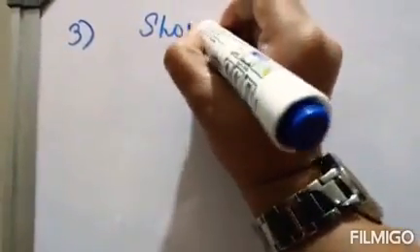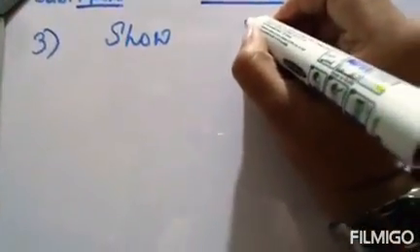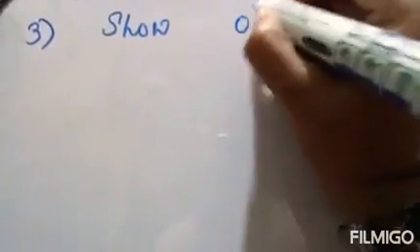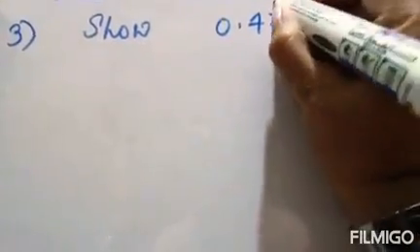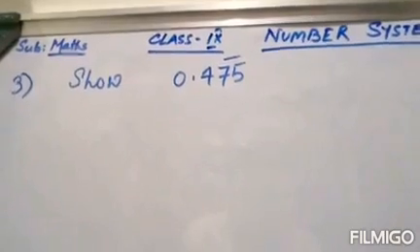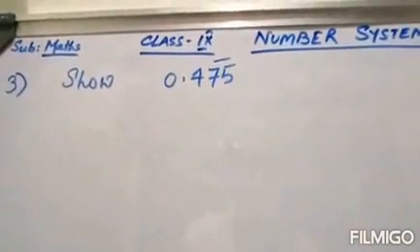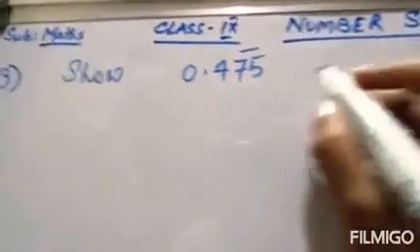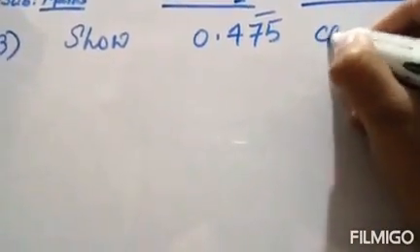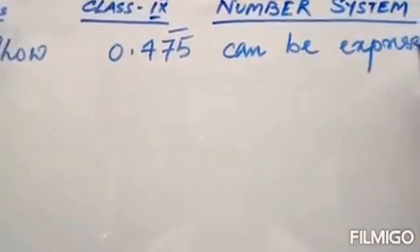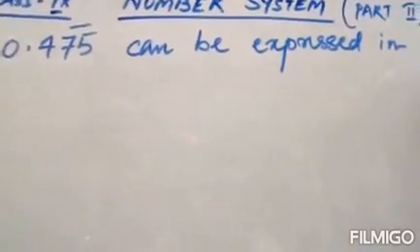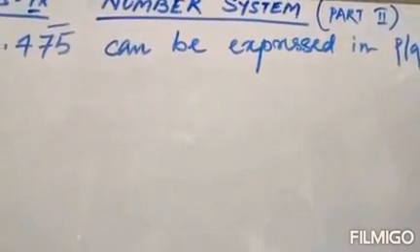Now next, let us see another type of problem. Show that a number 0.475, where the bar is only on 75, not over 475 but only on 75, can be expressed in P by Q form.